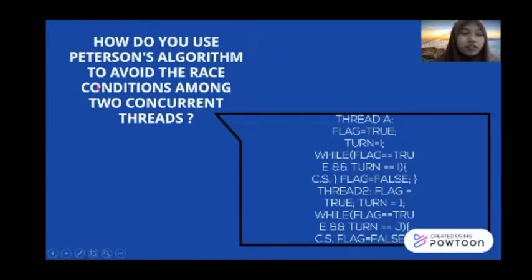What is a race condition? It is the condition when two or more processes want to perform at the same time. So Peterson algorithm can avoid the race condition. That's all from me. Thank you.